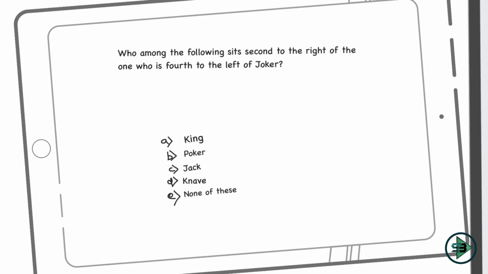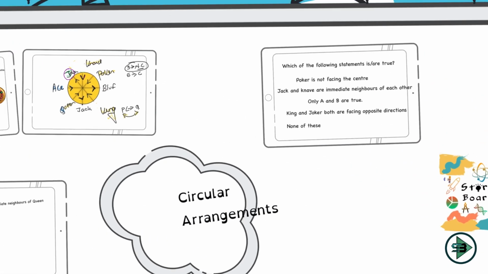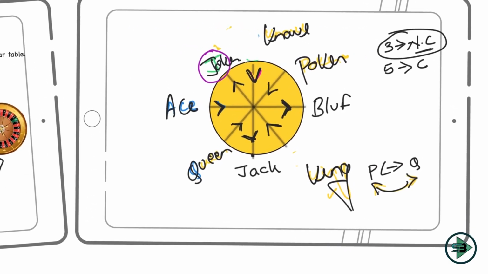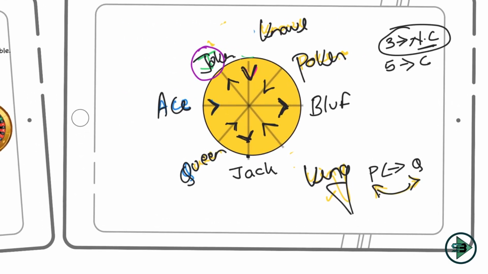And this is the next question on the puzzle. Who among the following sits second to the right? Okay, second to the right of whom? One who is fourth to the left of joker. So first I'll have to go to fourth to the left of joker, and the person that I get, I have to go second to the right of that person. So let's go fourth to the left of joker. So I come here, I first see joker, and then I go fourth. This is joker looking outside, right is this, left is this. So fourth to the left would be first, second, third, fourth.